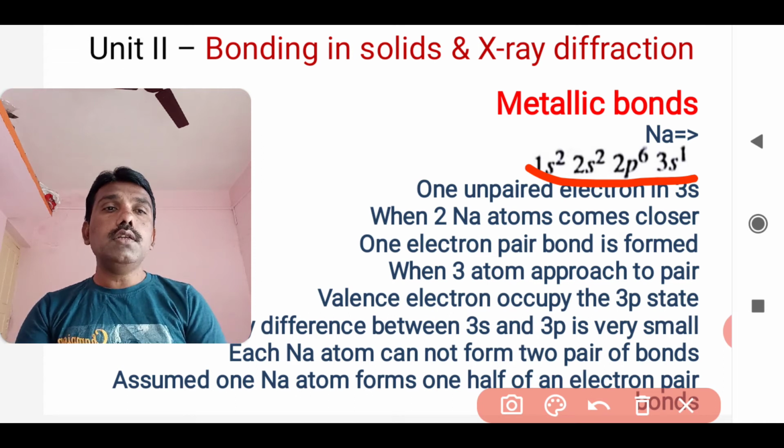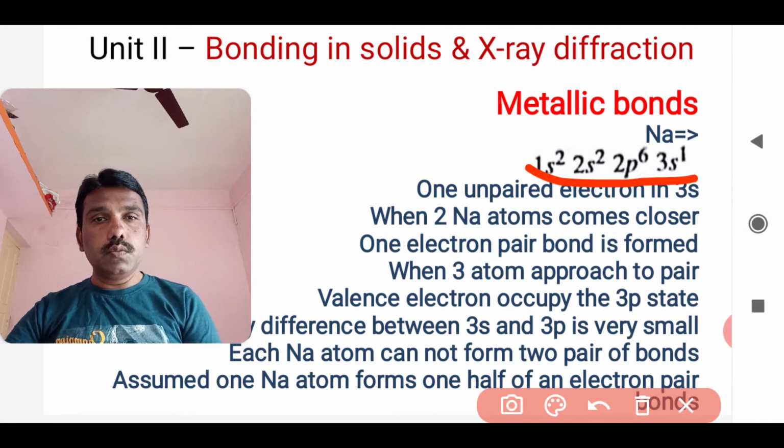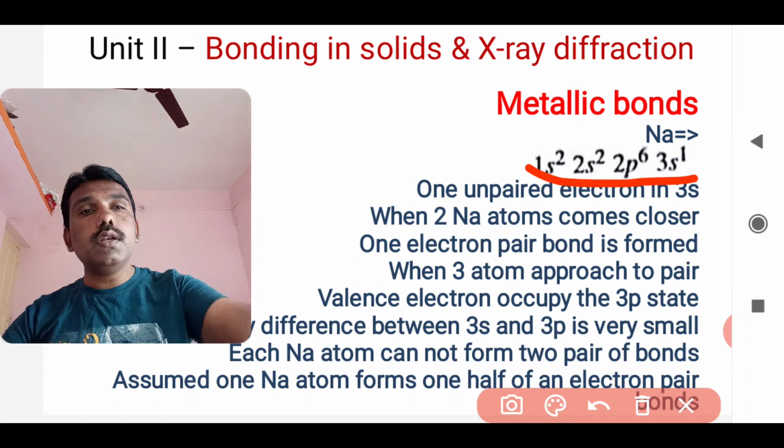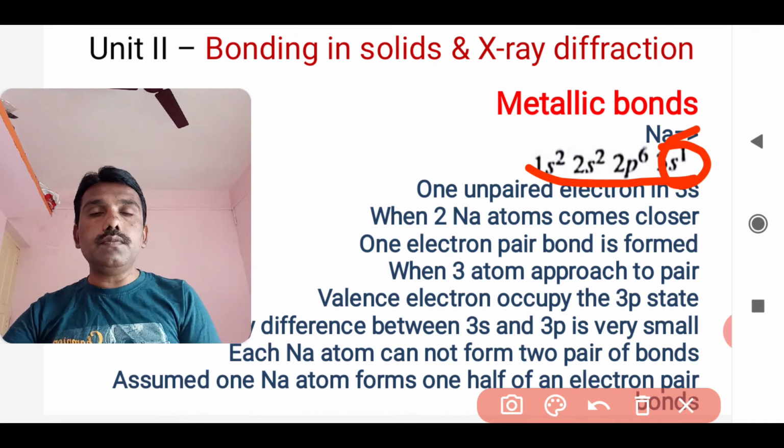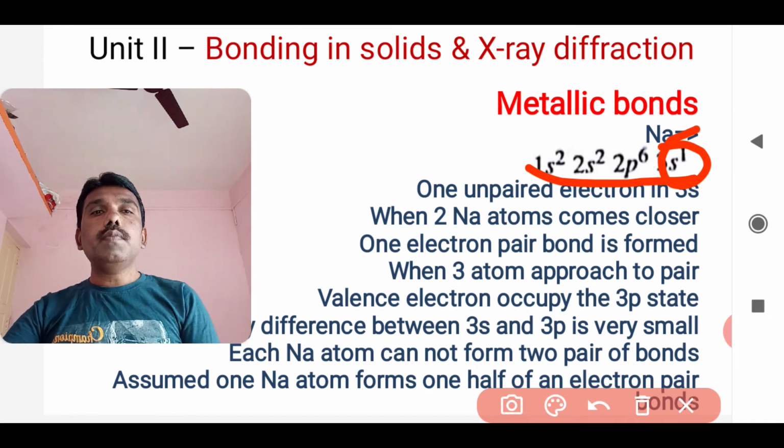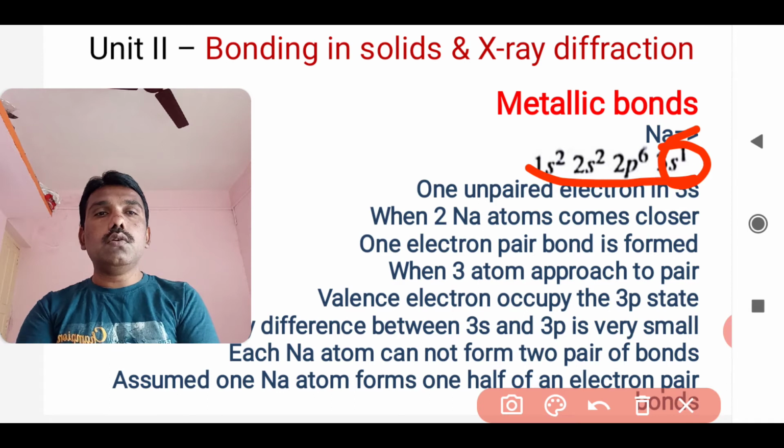In the 3s there is 1 electron, which means one electron is in the outermost shell, which is a free electron, or one unpaired electron in the 3s.